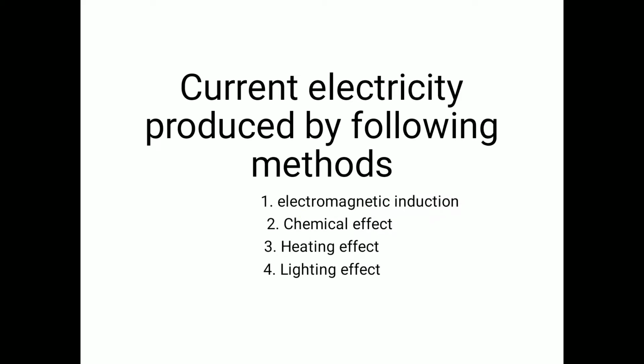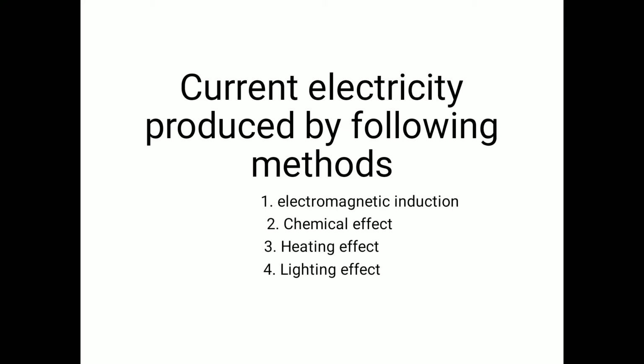Current electricity is produced by the following methods: electromagnetic induction, chemical effect, heating effect, and lighting effect. Electromagnetic induction. The magnetic effect of electric current is used in generating dynamic electricity in all types of DC and AC generators.